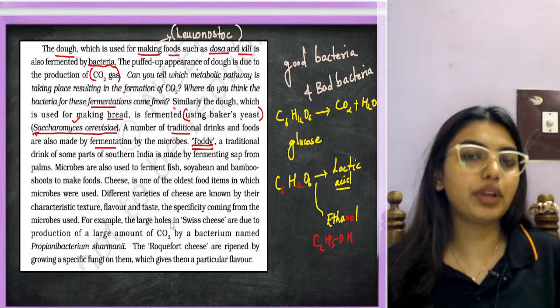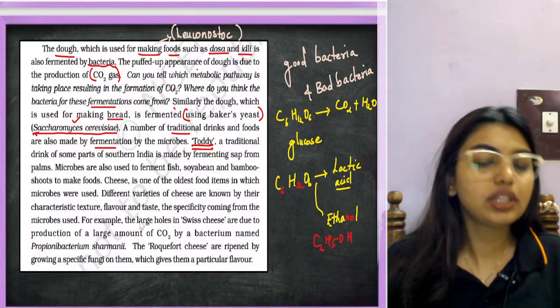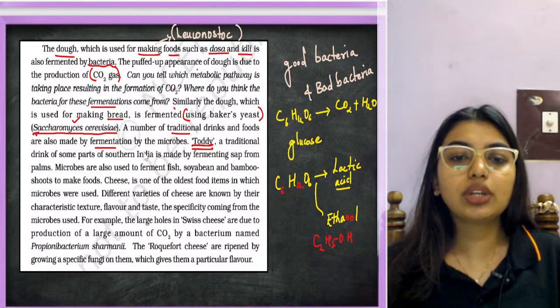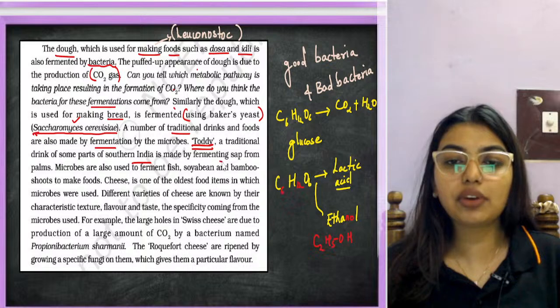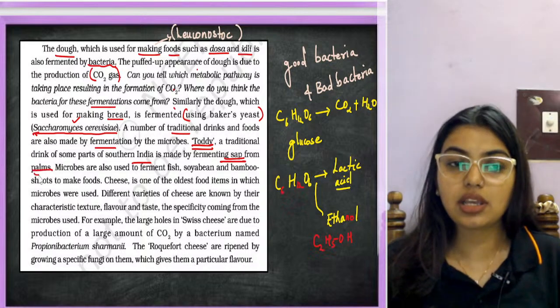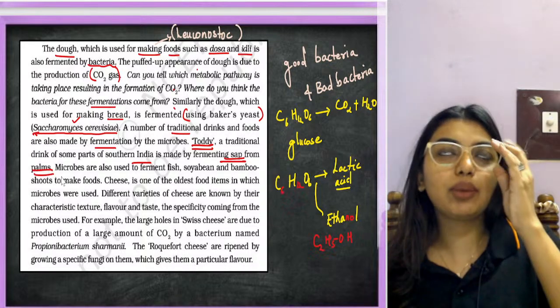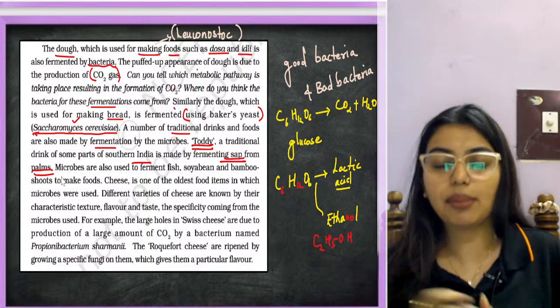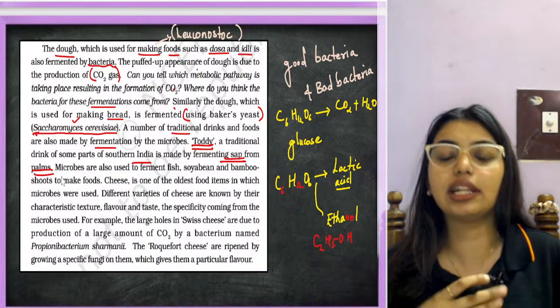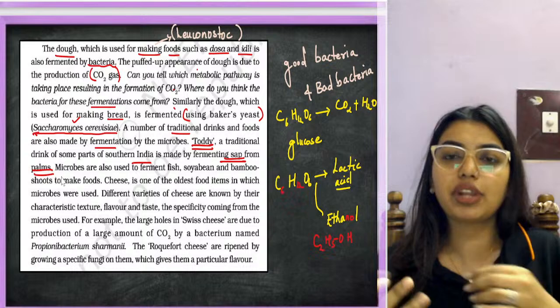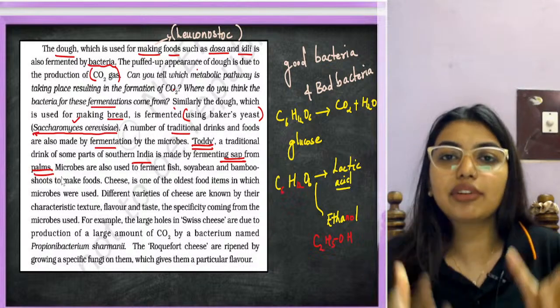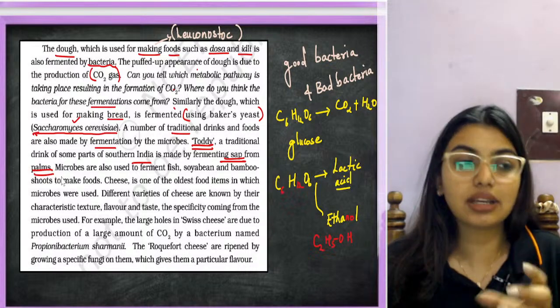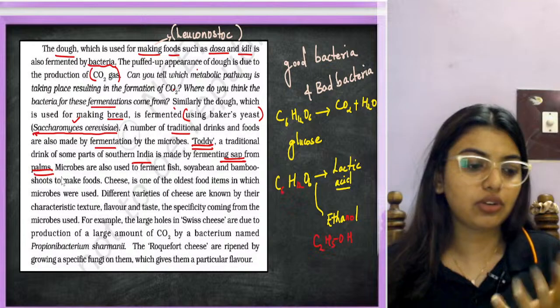It's called kallu in Tamil also. So it is a southern Indian drink which is fermented sap from palms. What they do, students, is they tie a pot, and the sap that is coming from the plant will be deposited inside that. They will keep it for some period of time, and it will get fermented, and after fermentation it is going to release a little alcoholic feel.